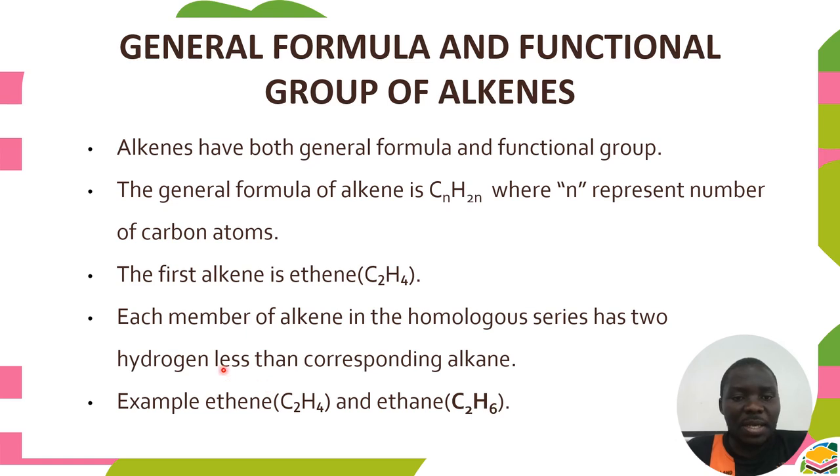So we are saying that the difference between the corresponding alkenes and alkanes is that there will be a deficit of 2 hydrogens in an alkene. A deficit of 2 hydrogens comes in because an alkene has a double bond along the molecule.